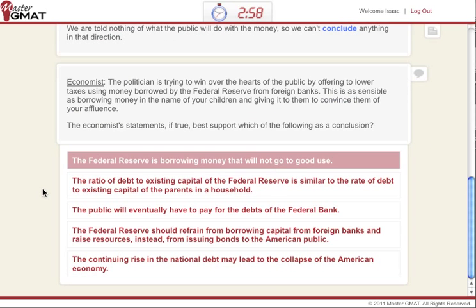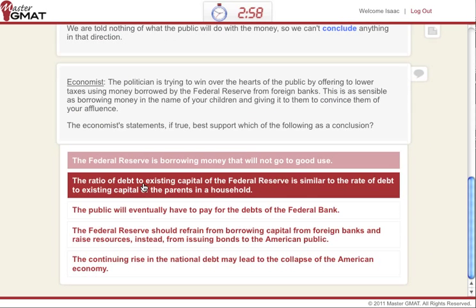Let's go to B. In B, the ratio of debt to existing capital of the Federal Reserve is similar to the rate of debt to existing capital, and so on. Do we know anything whatsoever about the ratio of debt to existing capital? Well, we don't know any of that, and that has, therefore, no bearing on the conclusion. Remember, the conclusion has to come from the premises. It can't come from somewhere else. Therefore, this is out as well.